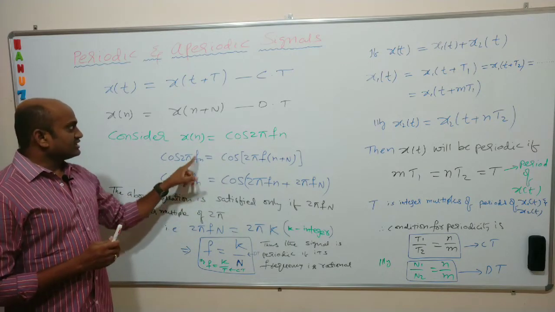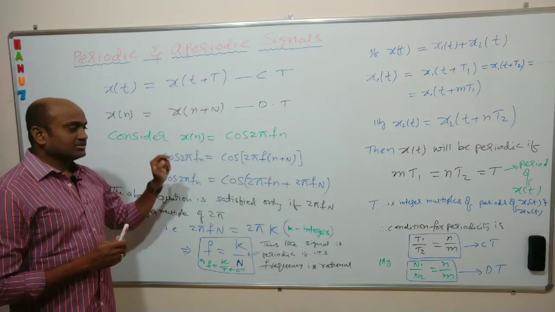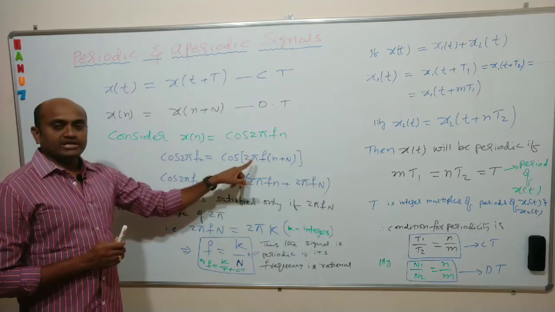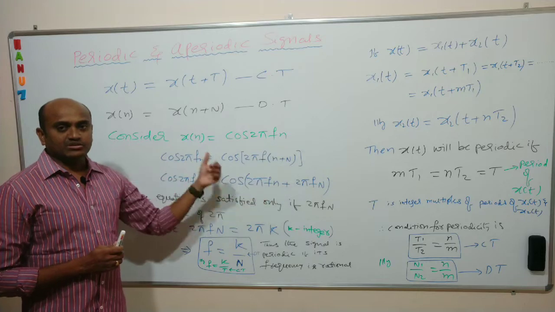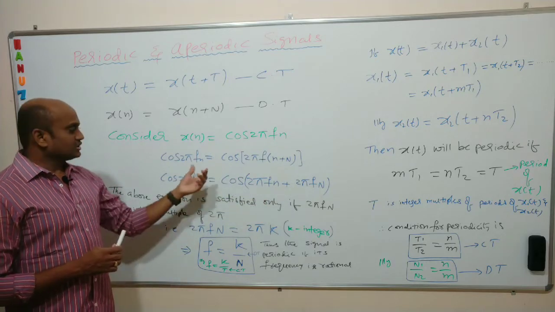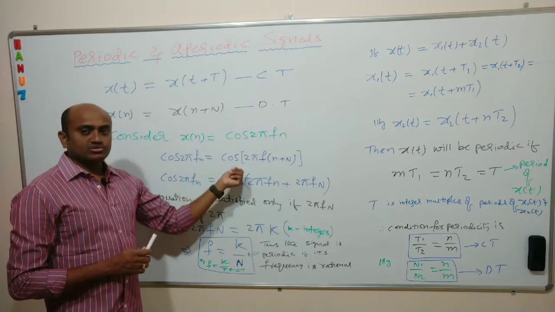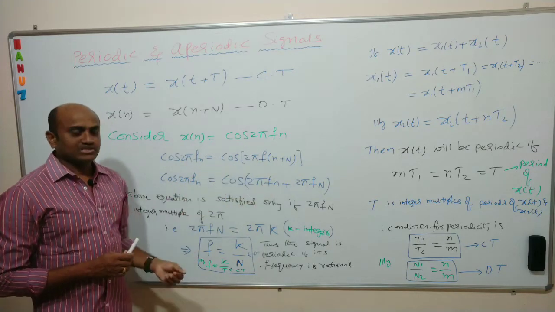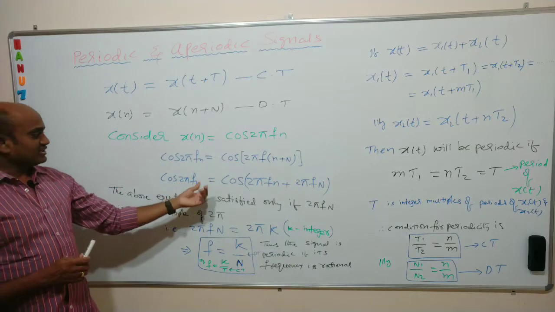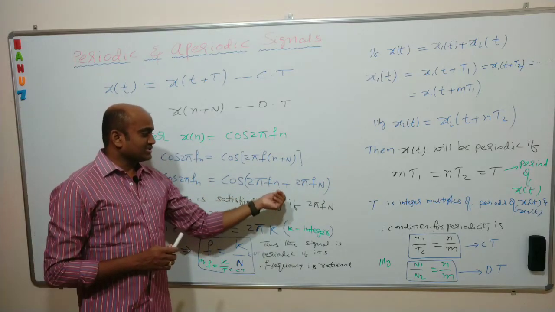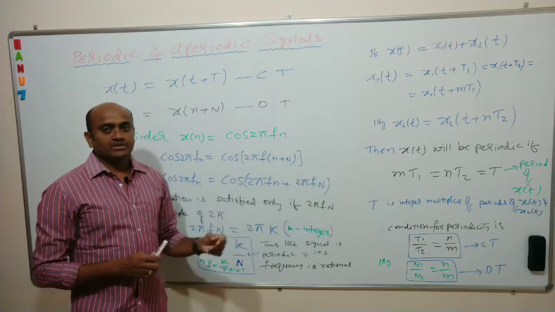So cos 2 pi f n, according to the definition, is equal to cos 2 pi f of n plus capital N, because the given signal is discrete, so I took the second formula. So cos 2 pi f n is equal to cos 2 pi f of n plus capital N. If we expand, it becomes cos of 2 pi f n plus 2 pi f capital N.